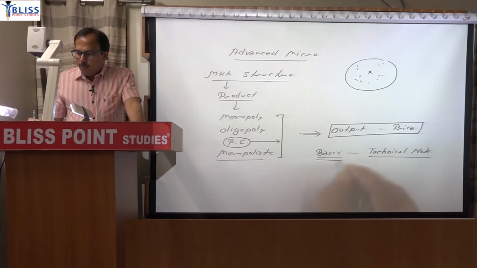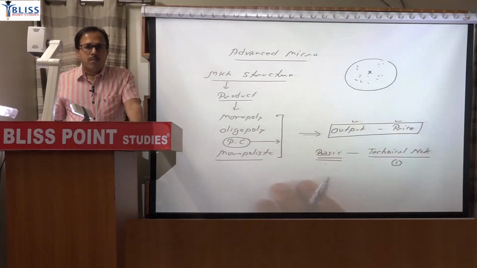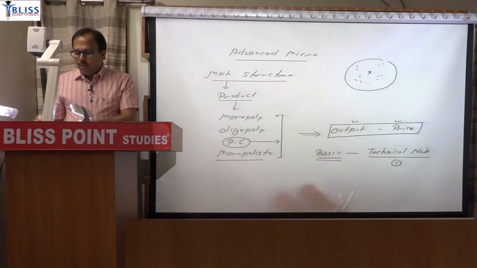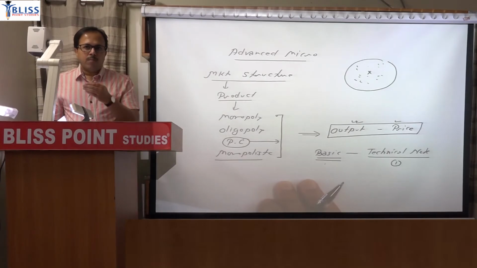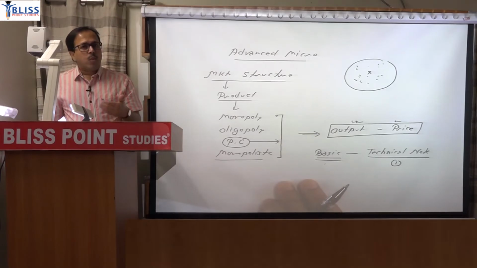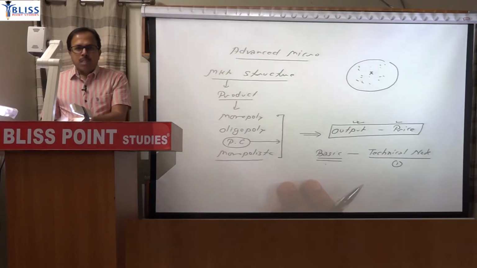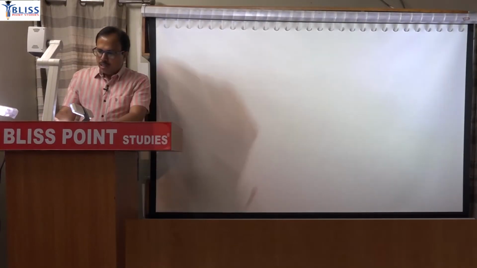So first important technical note: remember we have to decide output and we have to decide price. Now we assume that a firm will always produce that much output where its own profit gets maximized. That means the aim of a firm in any market, whether it is monopoly, monopolistic or oligopoly, is to maximize its own profit. But the question is how the firm will get to know when its profit gets maximized. So that profit maximization condition we have to explain in this first technical note.